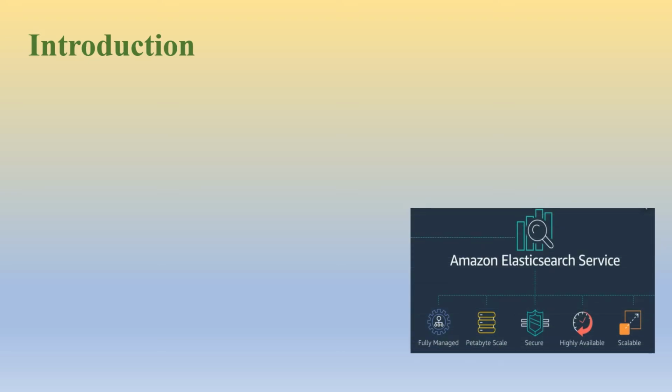Before moving to Amazon Elasticsearch Service, we should first know the meaning of Elasticsearch. Elasticsearch is an open source and distributed search engine for every kind of data, starting from textual, numerical, geospatial, structured and unstructured data. Now what is Amazon Elasticsearch Service?